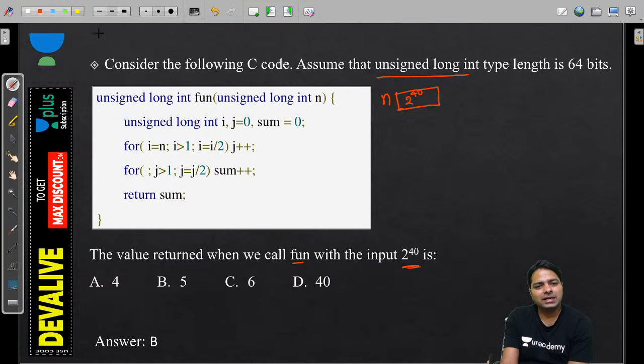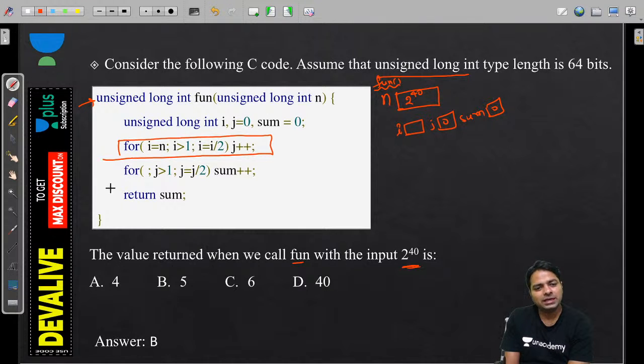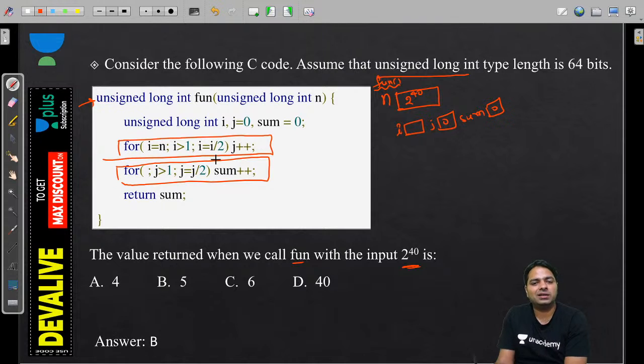Now let's start executing. We have i, j, and sum, and you have to track them. j is 0 and sum is 0, and let's look at what happens in the loops. This loop is individual and this loop is individual. Two loops are there, one after the first loop.